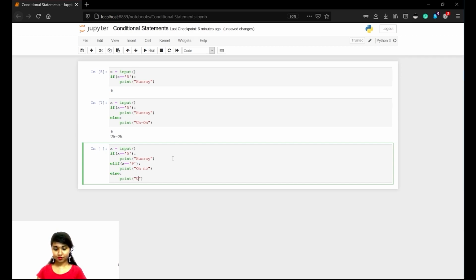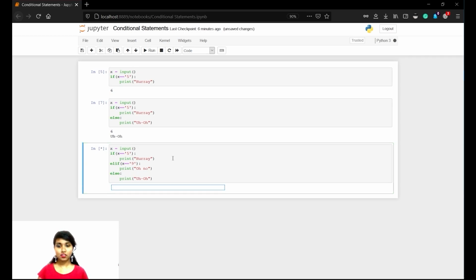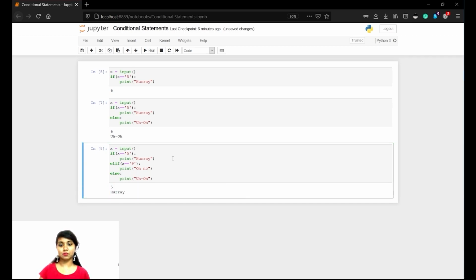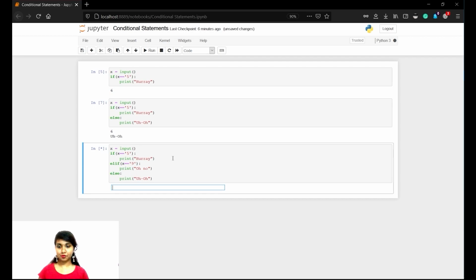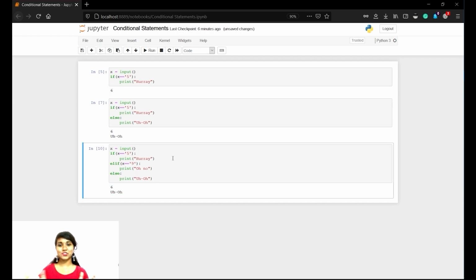Okay, the same uh-oh. I would have copied from the second one. That's okay. So I'm giving x as 5. It prints hooray. I'm giving x as 9, it prints oh no. I'm giving x as 6, it prints uh-oh. So this is how if elif else works.